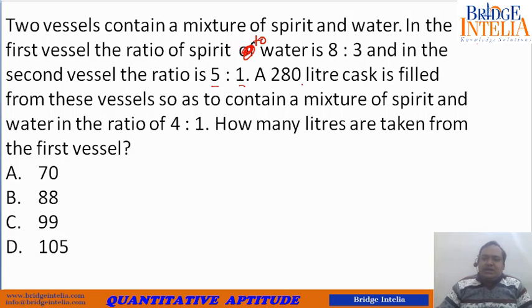A 280 liters cask is filled from these two vessels so as to contain a mixture of spirit and water in the ratio 4:1. So let's make sense of what is being said here.